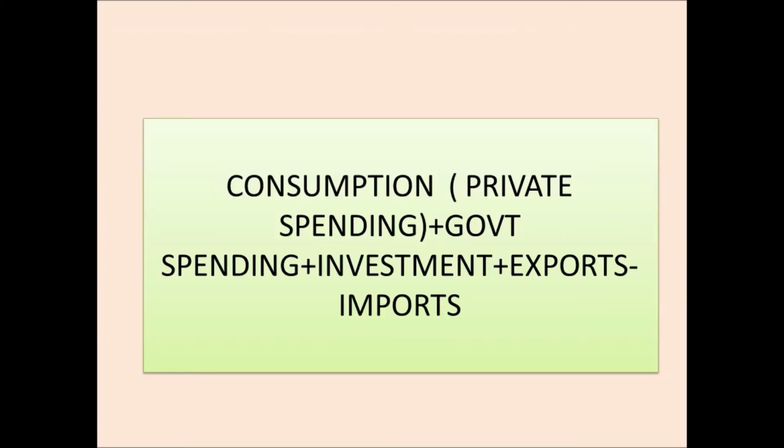The formula for GDP is consumption, which is private spending, plus government spending, whatever money is spent by the government, along with investments, plus exports, minus imports. You will get the GDP for a particular year.